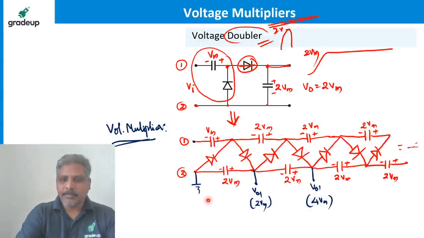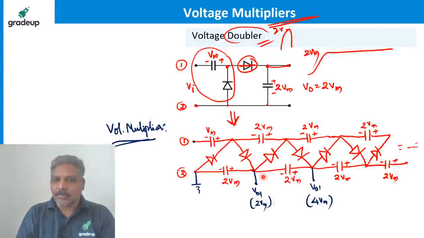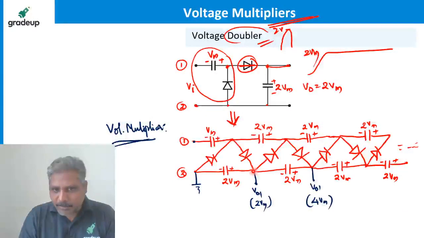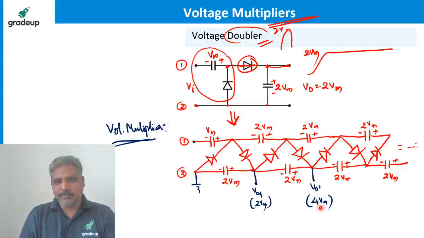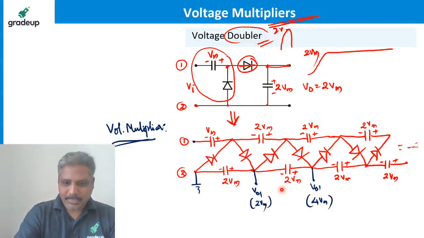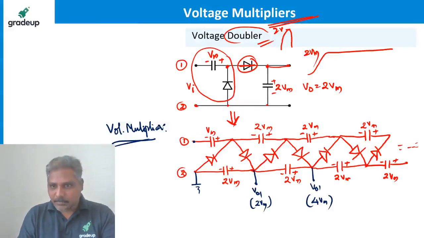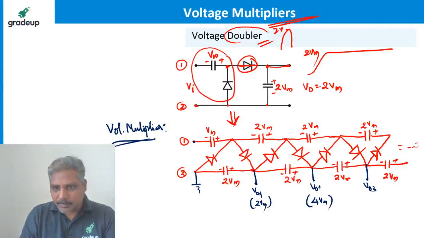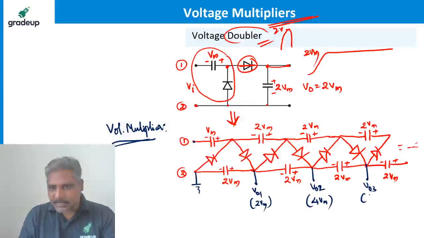Why is it 4 Vm? From here to ground I am taking; always voltage with respect to ground. From here to here 2 Vm, from here to here 2 Vm. Total is 4 Vm. Suppose now I take the voltage from here to here, I call it V03, and this one V02. How much is it? 6 Vm. If I take the voltage here, V04, it is 8 Vm.